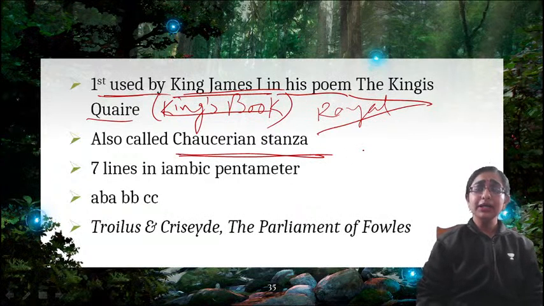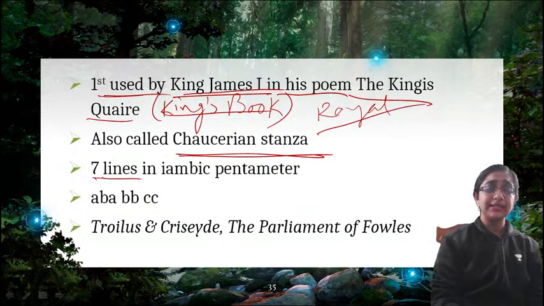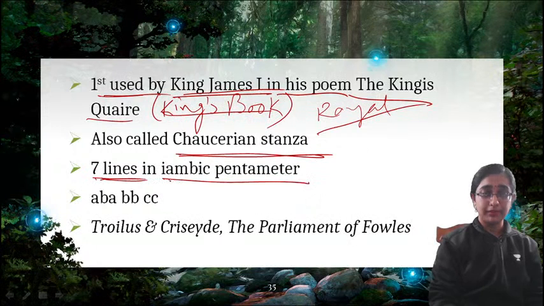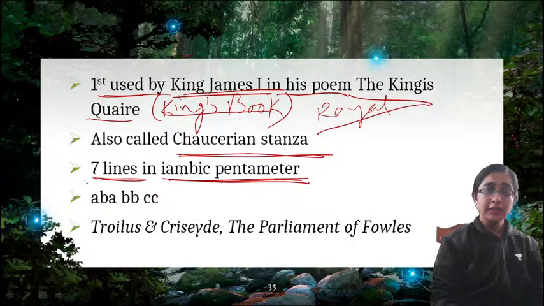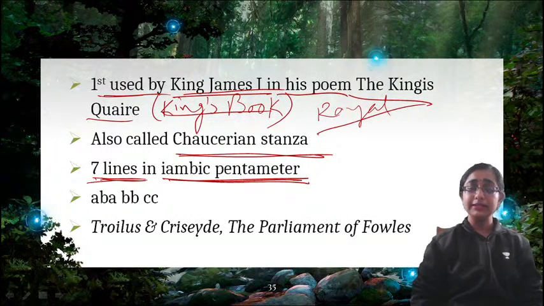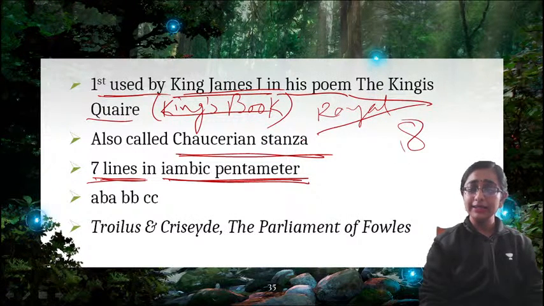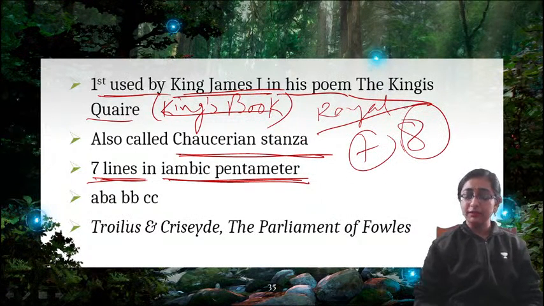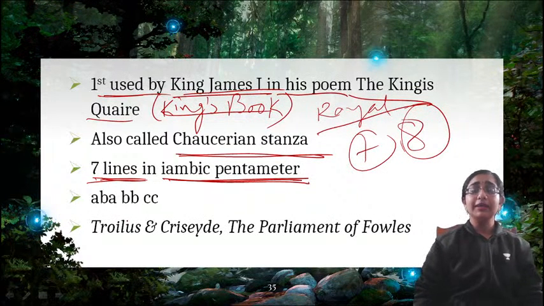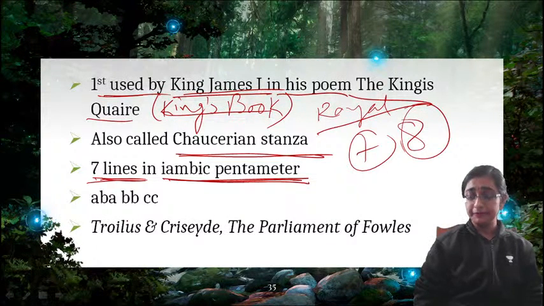Now, a Rhyme Royal stanza is a 7-line stanza written in iambic pentameter. Ottava Rima has 8 lines and Rhyme Royal has 7 lines, so don't get confused between the two. Rhyme Royal is a 7-line stanza form in iambic pentameter.